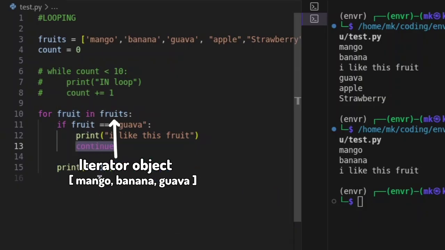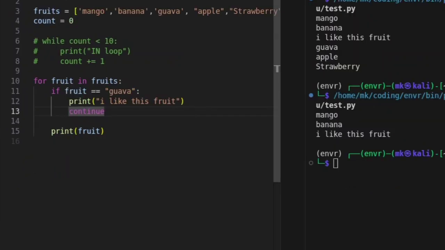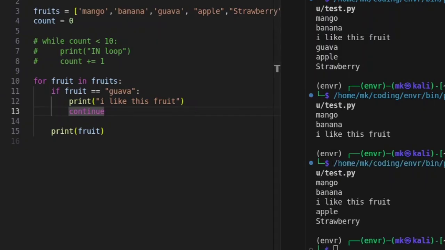We are not going to execute the rest of the code. This is the difference between break and continue. Break is going to stop the looping completely, while continue will say, okay, stop, go back and continue, but don't run the code below me. So let's run it and see.